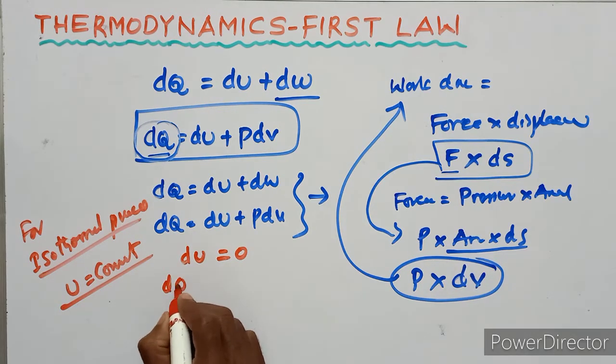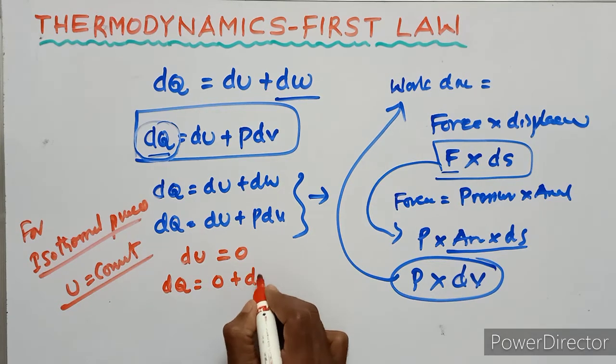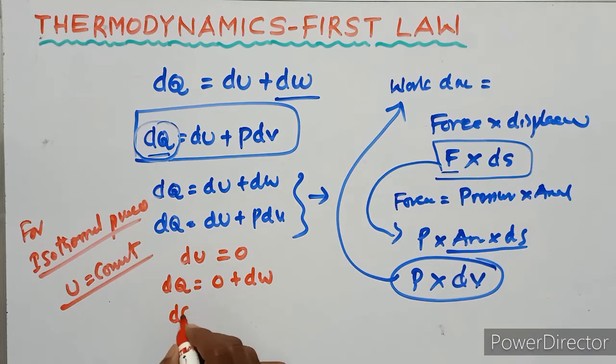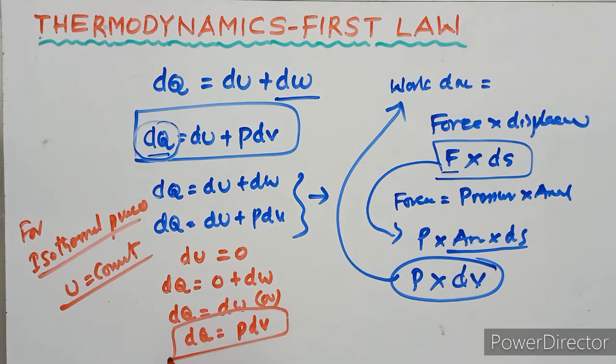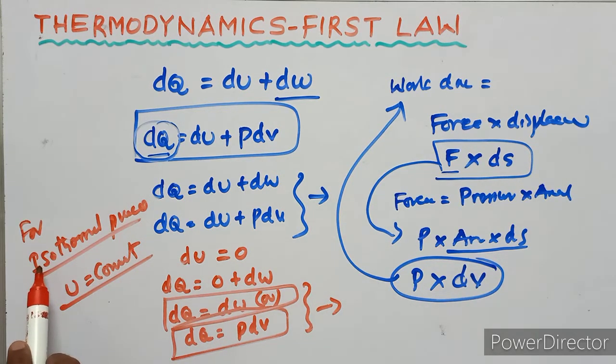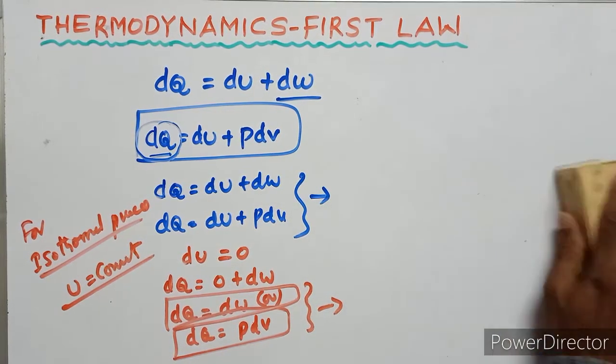So dQ equals 0 plus dW, so dQ equals dW, or dQ equals PdV. These two are the first law of thermodynamics for an isothermal process.